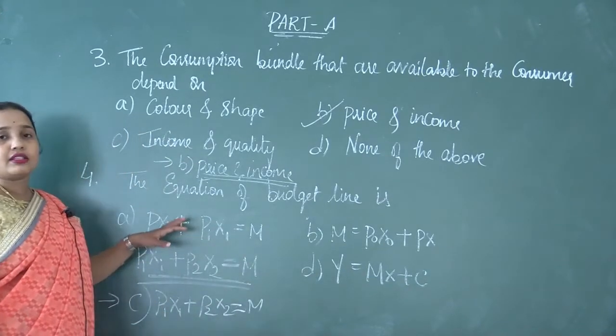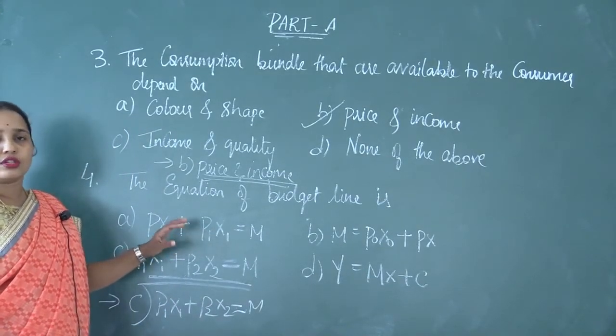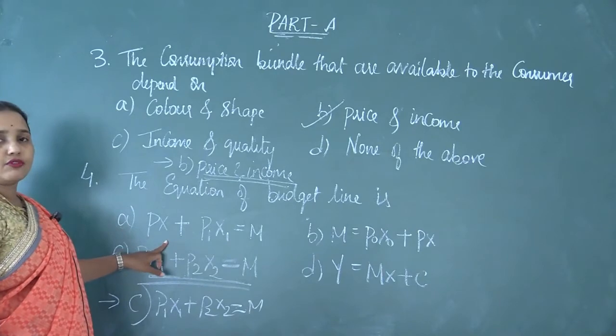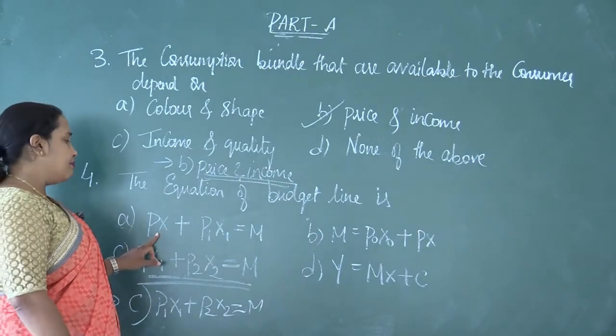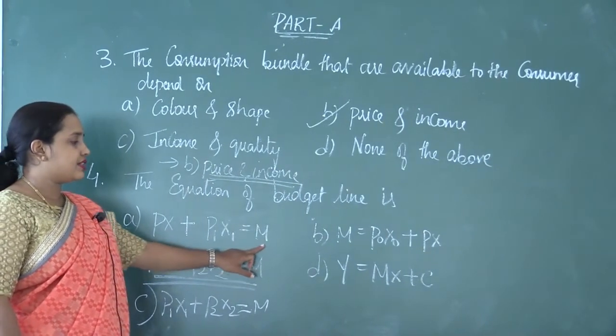There will be some other options which may confuse you. Don't get confused, student. They may give you options like this. Px plus P1 x1 is equal to M.